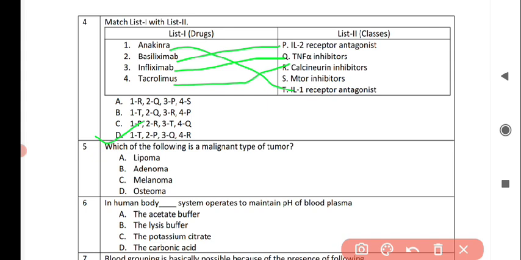Next question is, which of the following is a malignant type of tumor? And the correct answer is option number C, melanoma is a malignant type of tumor. Next question is, in human body, which system operates to maintain pH of blood plasma? And the correct answer is option number D, the carbonic acid.